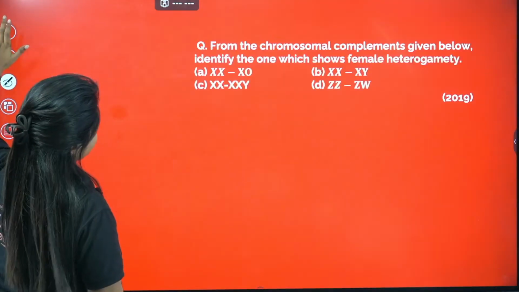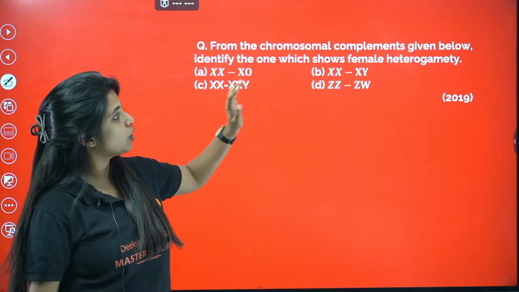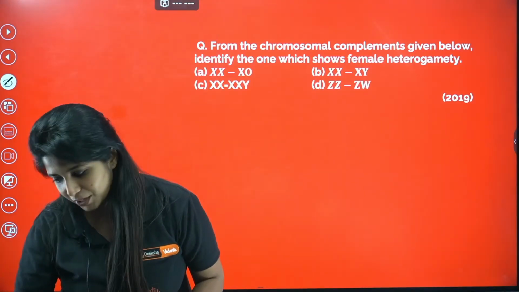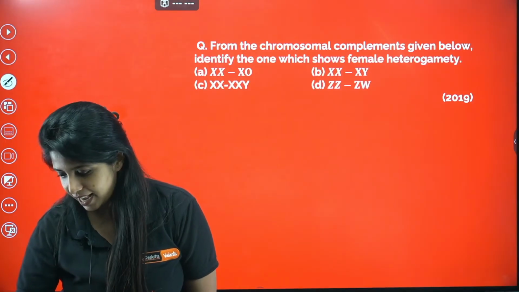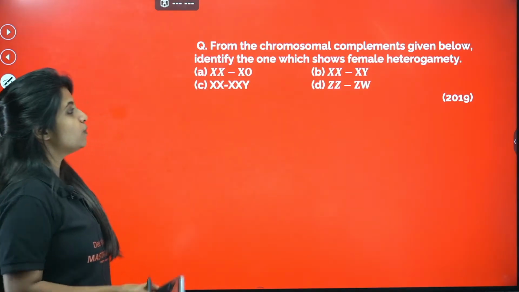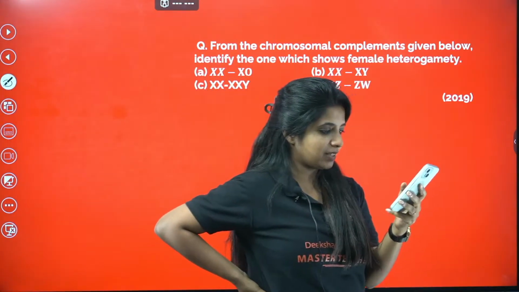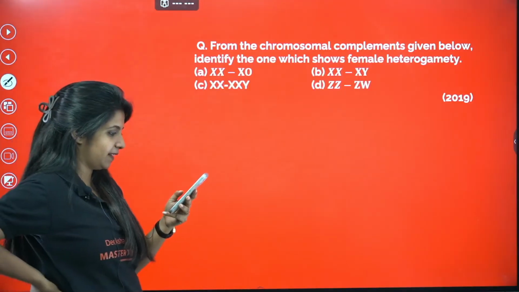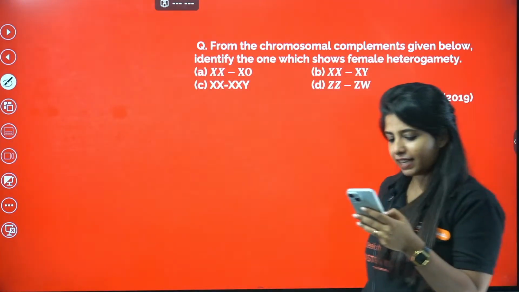Perfecto. One more question, I think the last question from here. From the chromosomal complements given below, identify the one which shows female heterogamety. Motivation also gave me the answer B. Okay guys, last question. Pavan said D. Nayanika also said D.